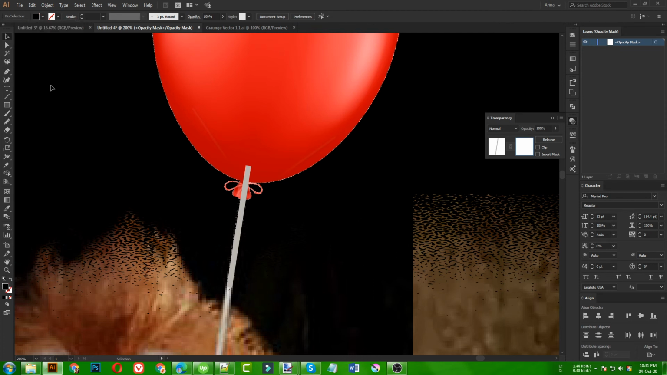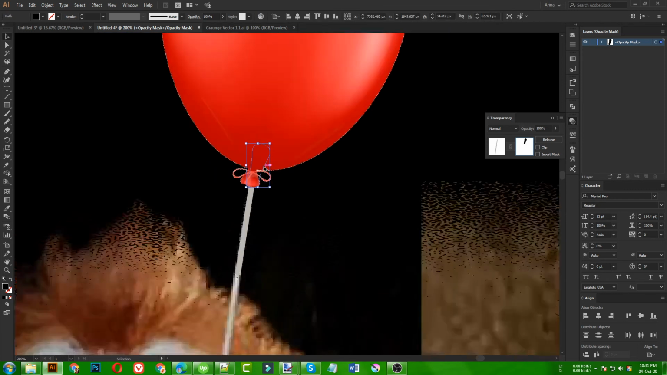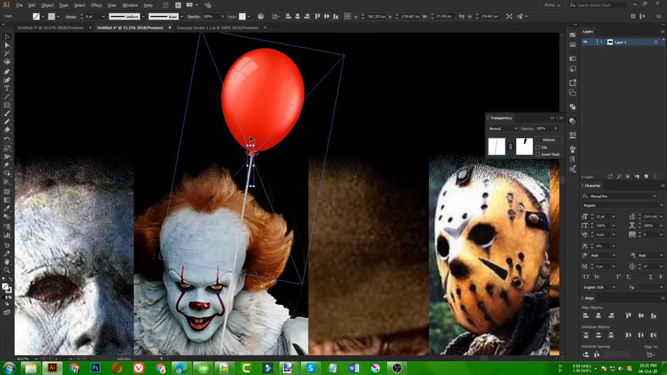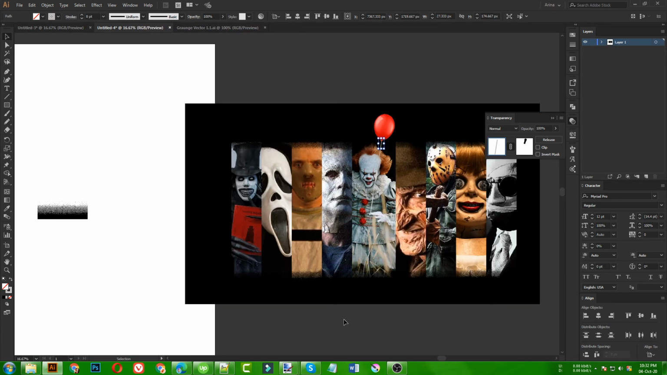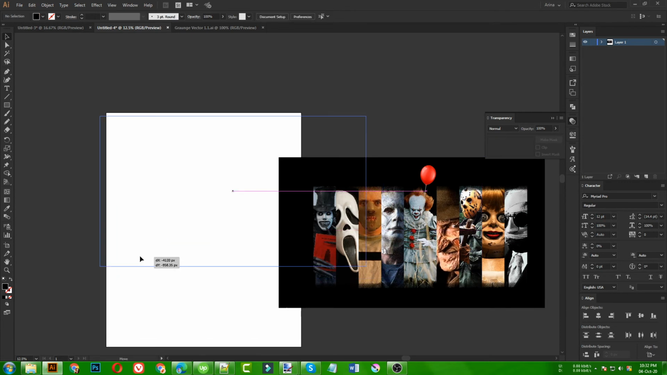Then I need to make sure that there is no stroke, only black fill. So once it is only black fill, I am going to use my pencil tool here, and with my pencil tool, if I just draw a black shape like this, you can see that area is now invisible, and this is connecting with my balloon here. So this is the final design, guys. This is how to make this kind of design.